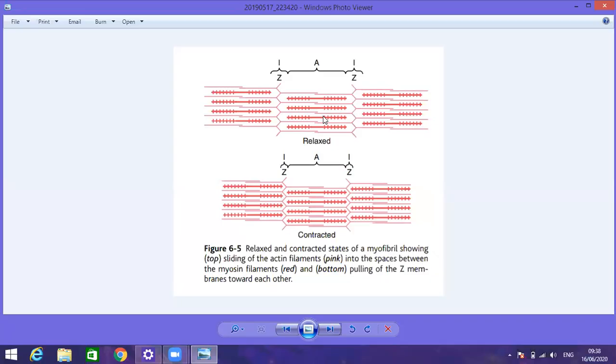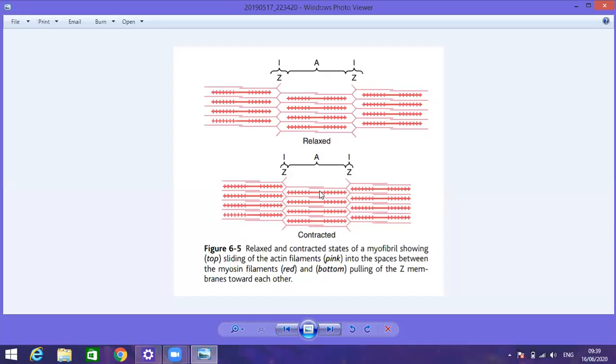Just the way we interdigitate our fingers, in the same way these are present. The sliding theory is that in the relaxed form, you can see there is minimal overlap of the ends of the actin with the myosin. In case of the contracted form, you can see there is inward pulling of the Z lines towards each other. And here you can see that there is maximum sliding of the actin filaments with one another and with the myosin. And that is just sliding of the filaments of actin and myosin with each other.